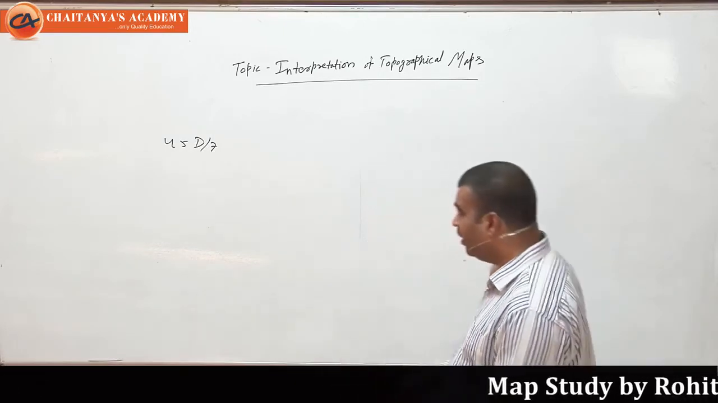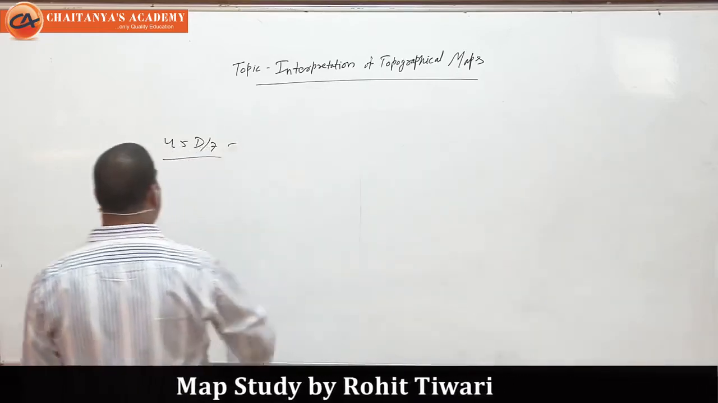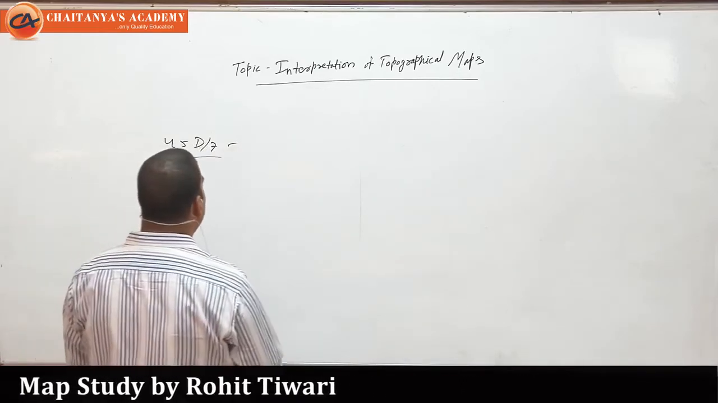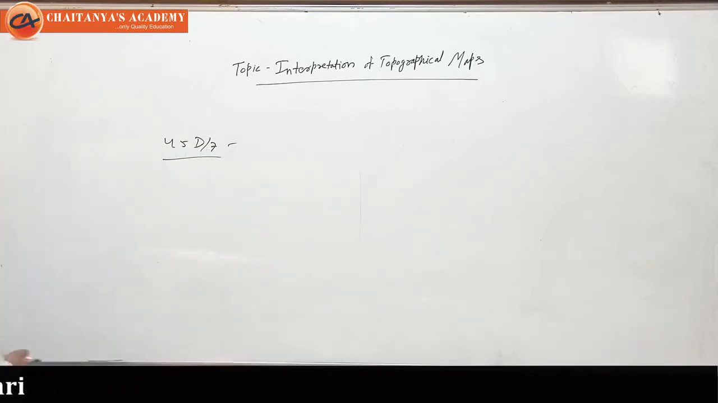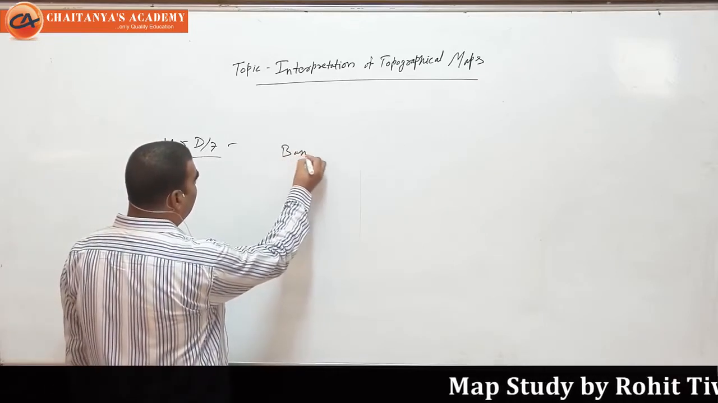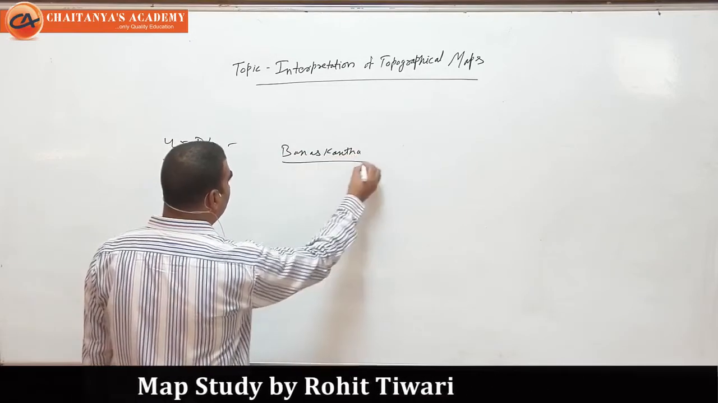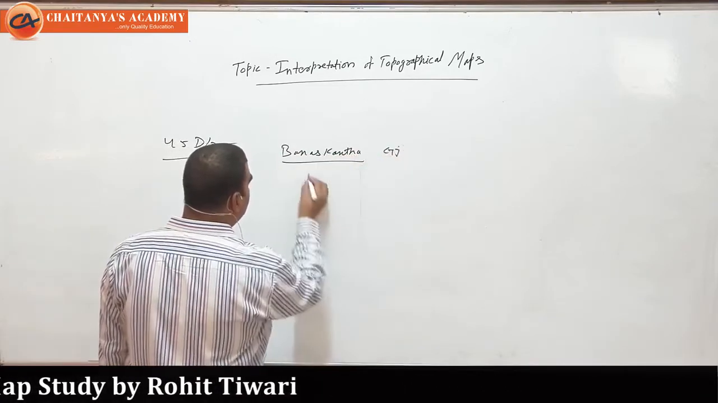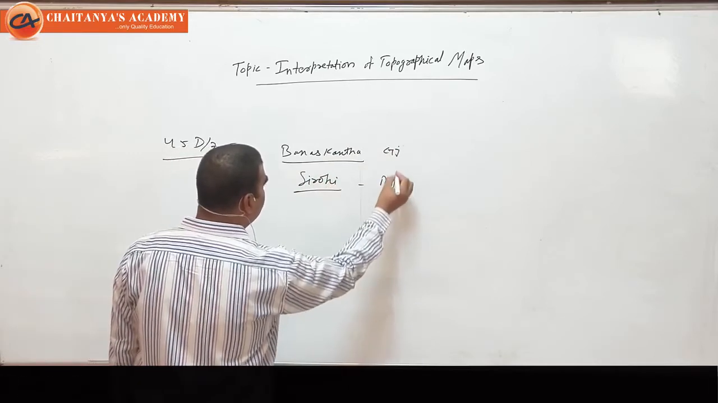Okay. So 45D by 7, it's a topo sheet of the western part of India, and under this we have the major portion of Banaskantha district of Gujarat and Sirohi district of Rajasthan.